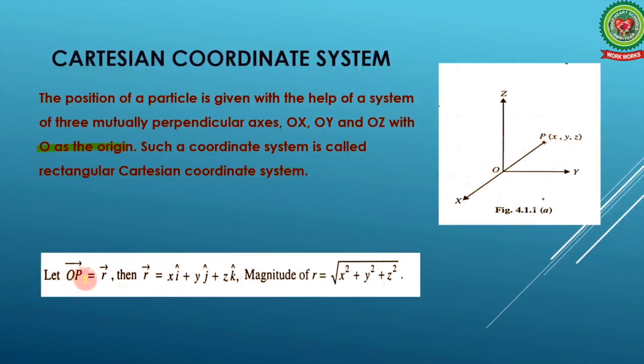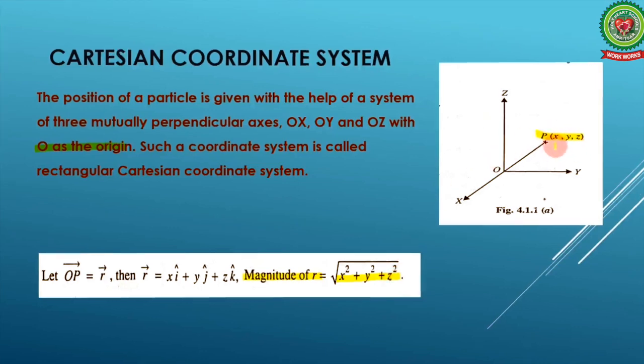If I have to find the position of that point P, then OP is equal to the vector R, and the vector R is equal to x i cap plus y j cap plus z k cap. Then the magnitude will become under root x square plus y square plus z square. In the same way, you can find the position of this point P.